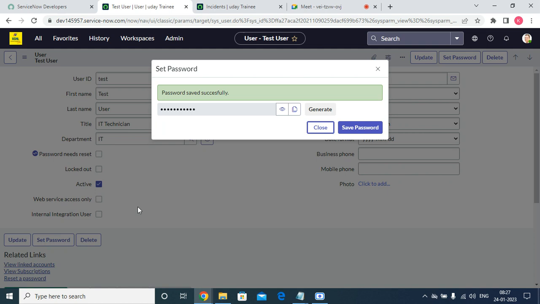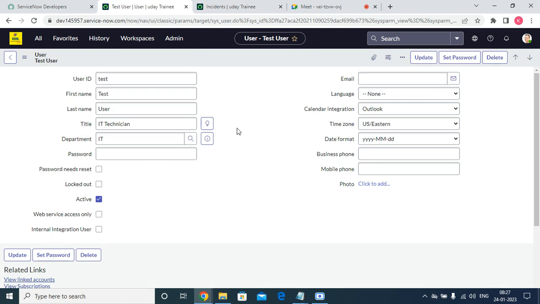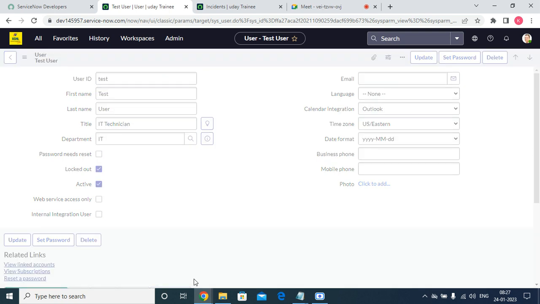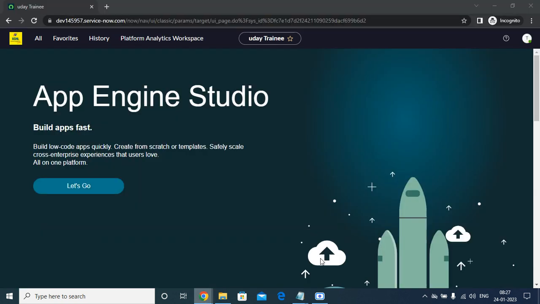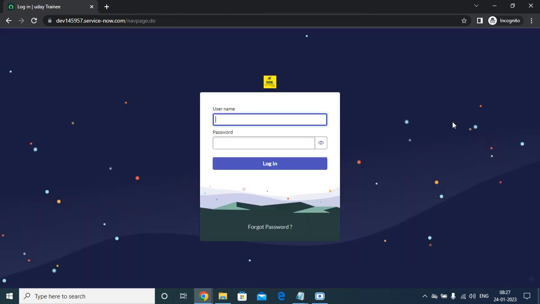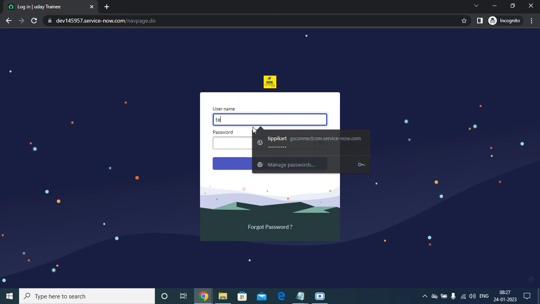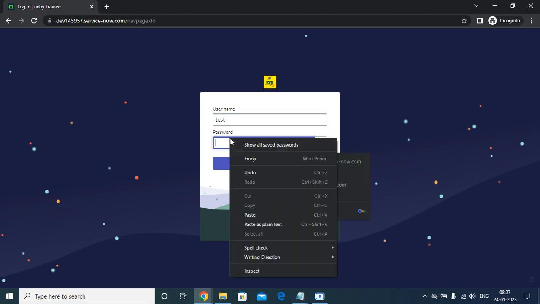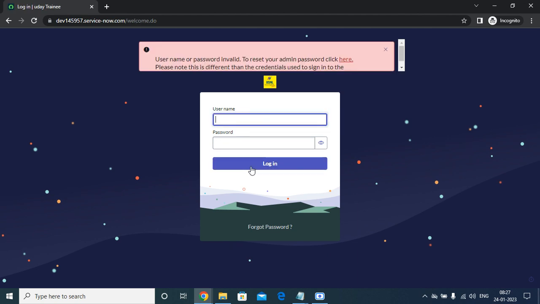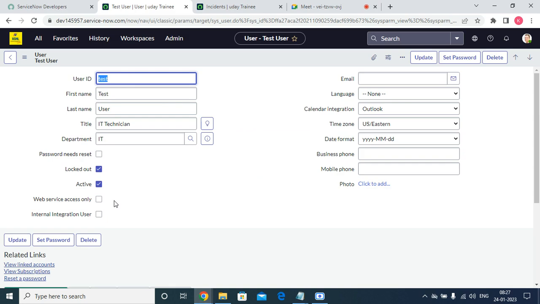Now what I am going to do is again mark logged out as true. So now I'm going to log out. See, since the logged out is true, it will not allow the user to log into the system.